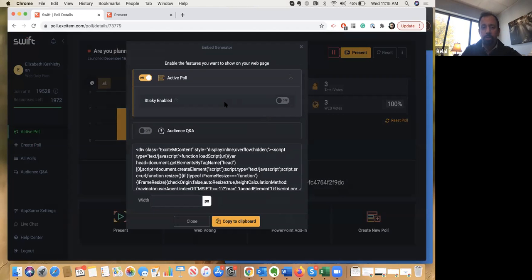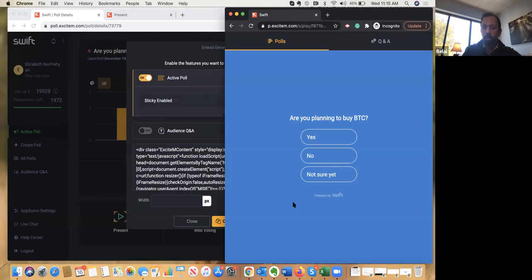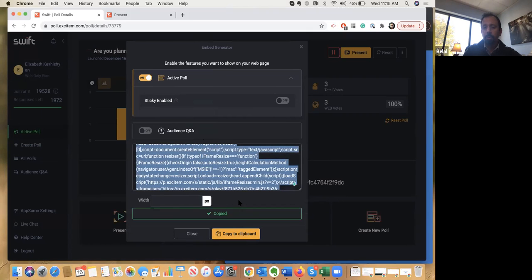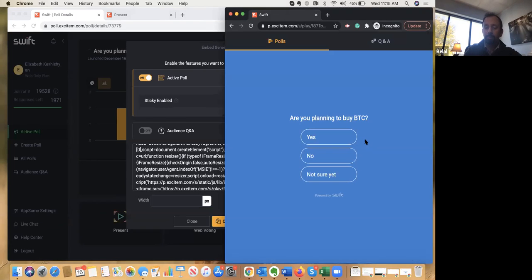So here you'll notice you can embed the active poll directly. Basically whatever is showing up here, this question, you can just embed it by using the script that we generate for you, which is this right here. So you can just copy this to a clipboard directly. This script will only have the poll by itself.